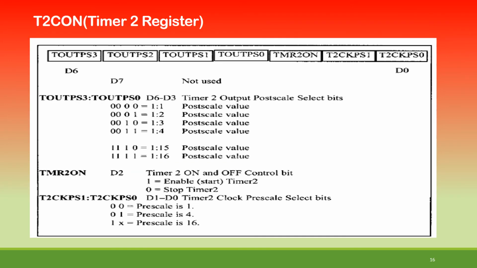Even you can have this T2CON setting, like T2OUTPS3 to T2OUTPS0. First 4 bits' values are 0000 to 1111. Last one, that is 1:16 scaling. Then TMR2ON, that is Timer 2 on and off control bit: 1 enable, 0 disable. T2CKPS1 to T2CKPS0, so here D1 to D0 are Timer 2 clock prescale select bits. 00 is prescaler 1, 01 is 4, and 1x, that is 1 don't care, is 16.